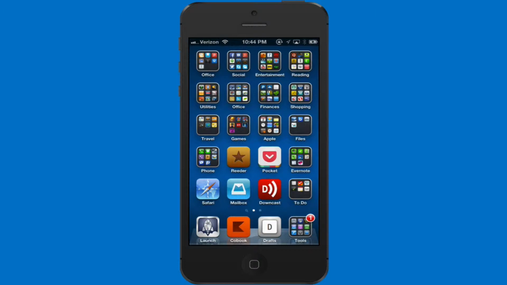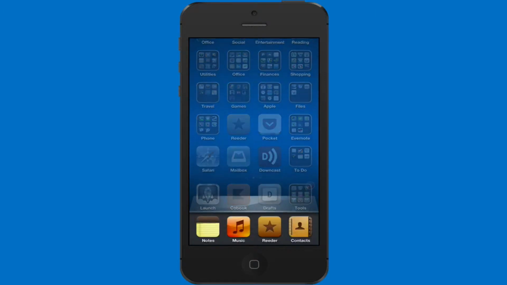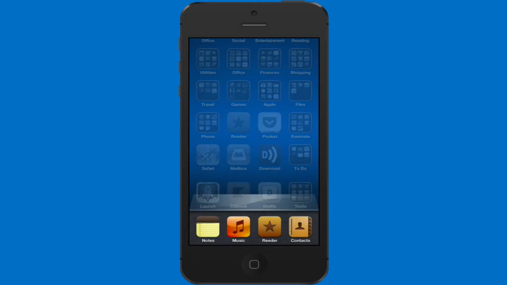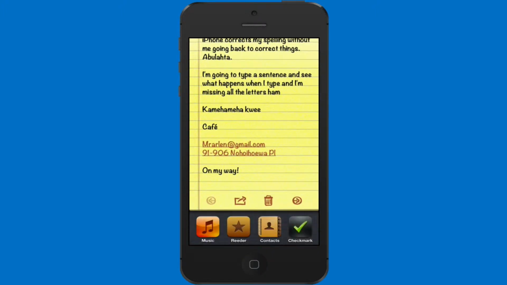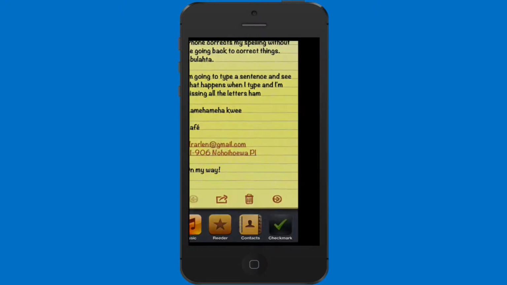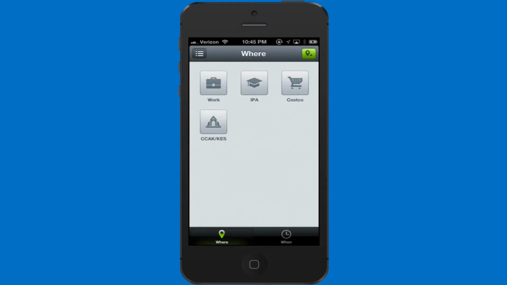The home button also has some powerful features. You can double tap it to go to the basement. And this is how you can multitask on the iPhone. Simply tap on one of the applications in the basement. Let me start multitasking. I'm going to double tap. And now I'm going to go to check mark. You can see that double tapping and switching to another application is really quick and really simple.